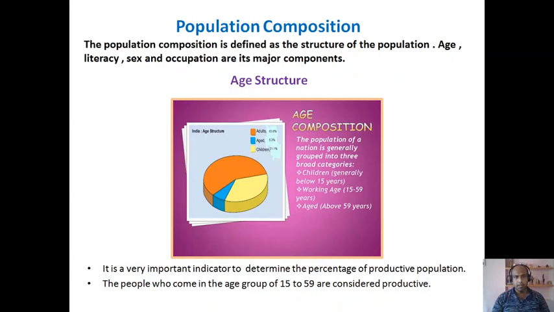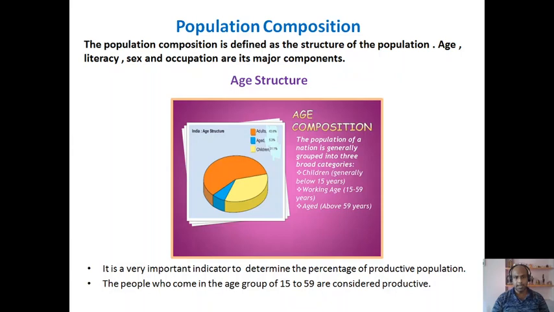Now, population composition is defined as the structure of the population. It is composed of the following components: age, literacy, sex, and occupation are its major components. At first, we will discuss age structure, which is one of the components of population composition.